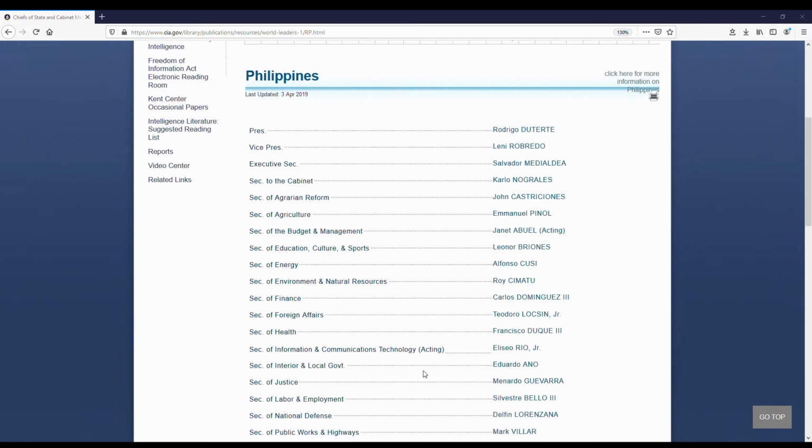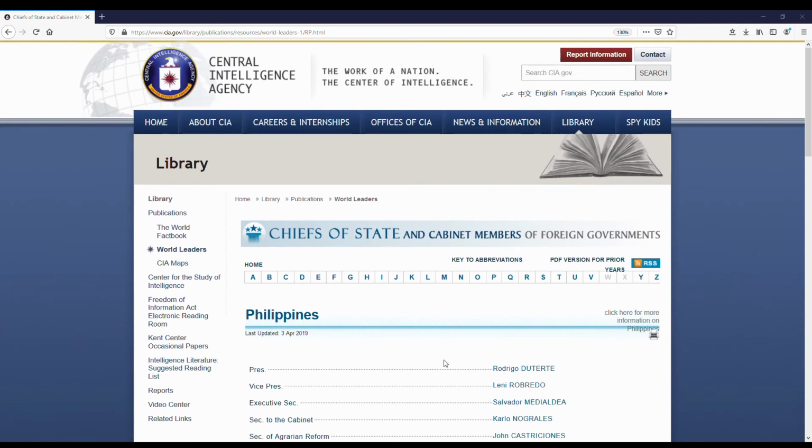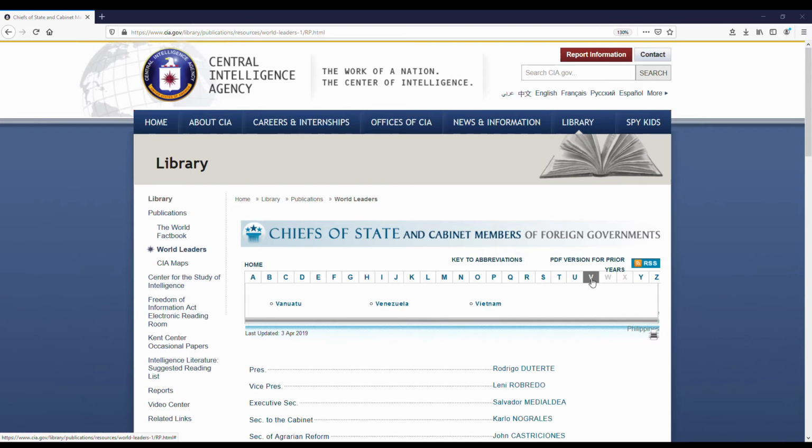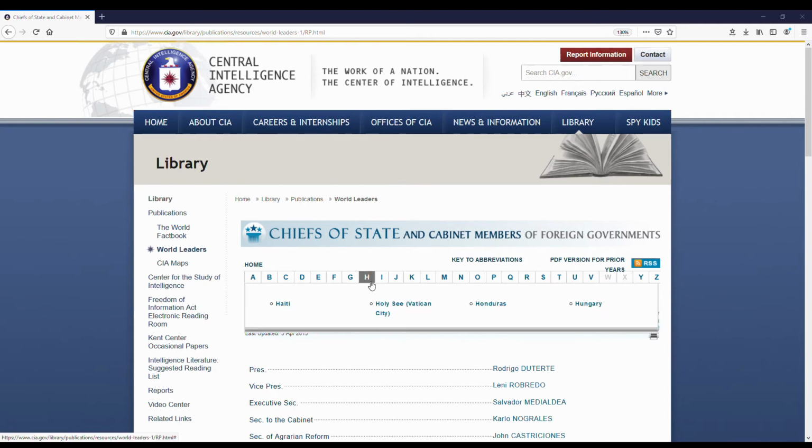Let's try another example, perhaps the Vatican. But as we can see, it's not here in the letter V starting countries. We only have Vanuatu, Venezuela, and Vietnam. Instead, we go for its other name, the Holy See, which we can locate under letter H. Let's click that.